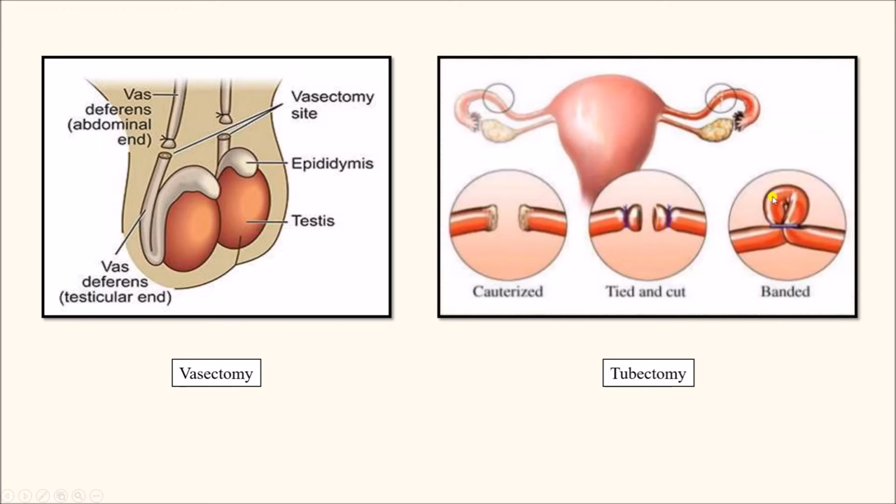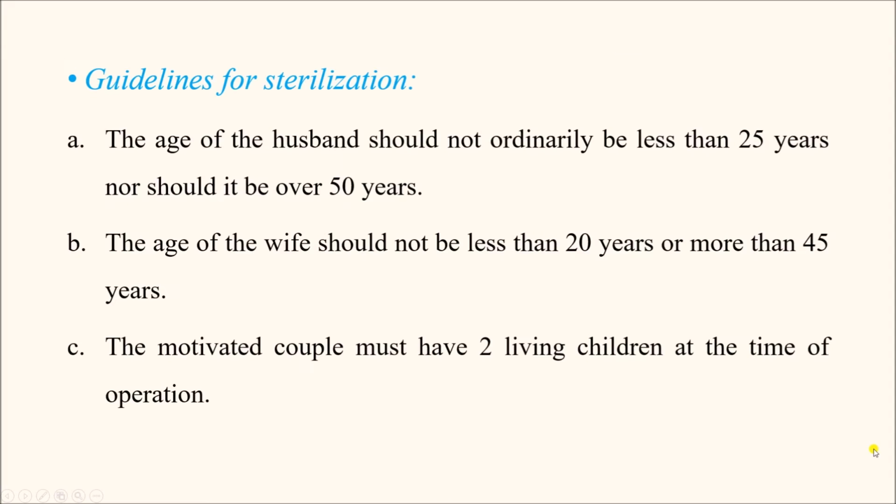And in case of tubectomy, the fallopian tube is first ligated, or we can say banded, and then tied and cut and cauterized to occlude the lumen. So these are the processes of vasectomy and tubectomy.